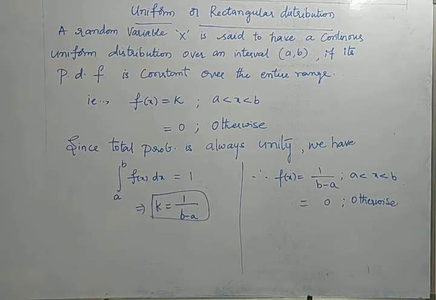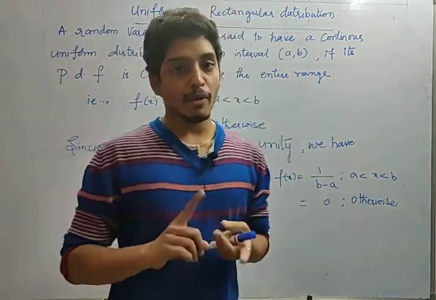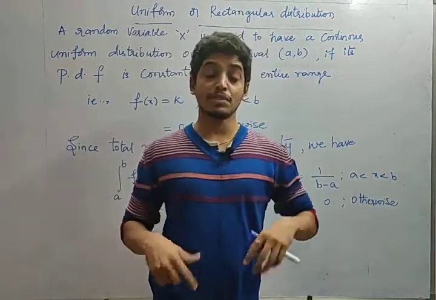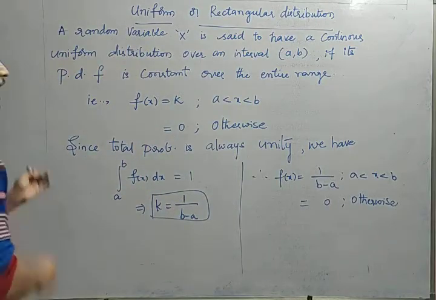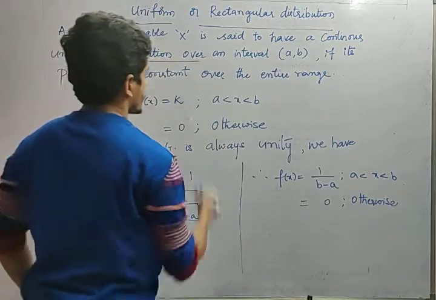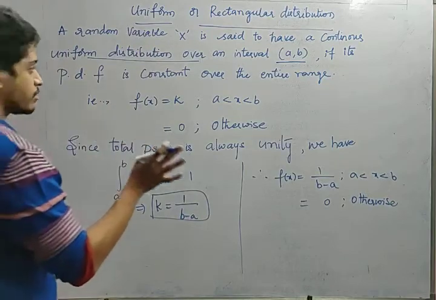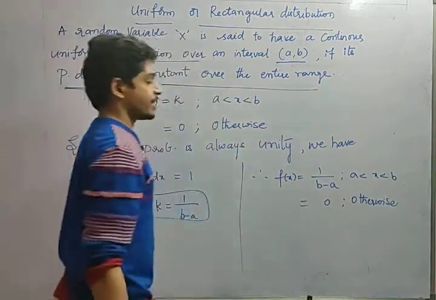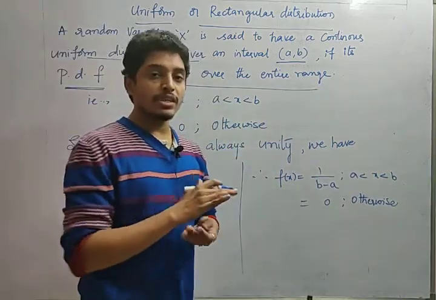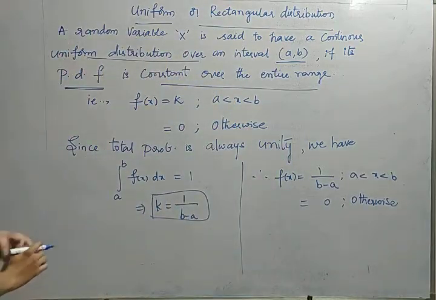So, okay friends, now let us see another important thing. Let us see uniform or rectangular distribution. So far we have seen binomial distribution and Poisson distribution. Now another one is uniform distribution, which is also called rectangular distribution. See the definition. A random variable x is said to have a continuous uniform distribution over an interval a comma b, so it should be continuous all over the interval, if its probability density function, that is PDF, is constant over the entire range. Whatever the range might be, the probability density function should be constant, friends, right? In that case we can say that it is a uniform distribution.